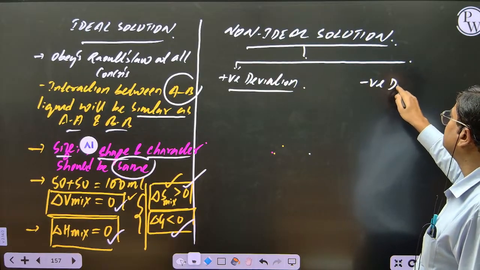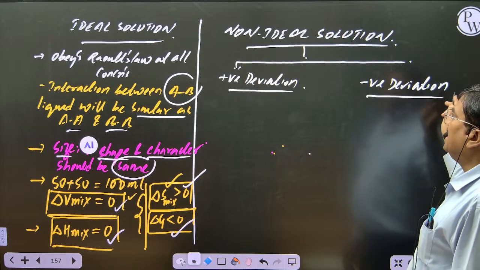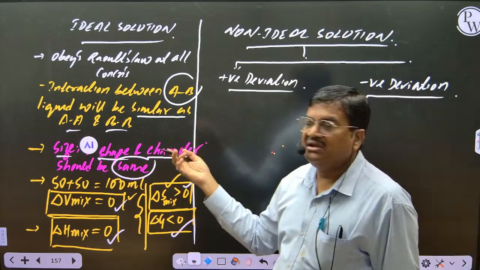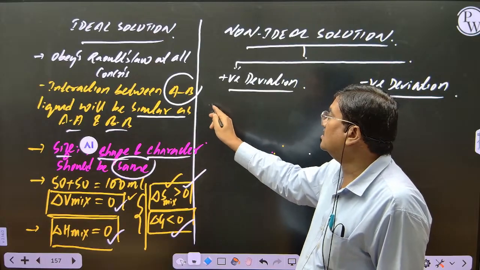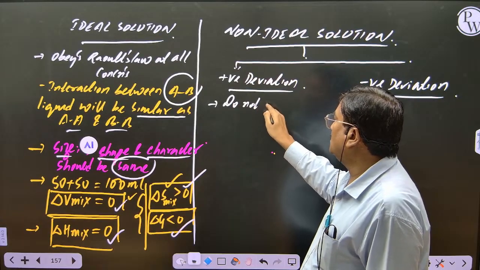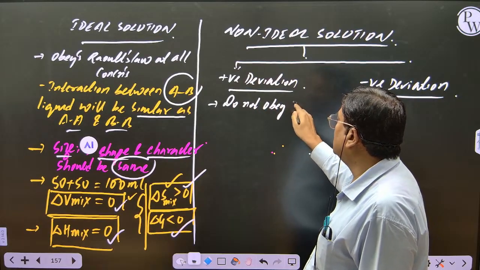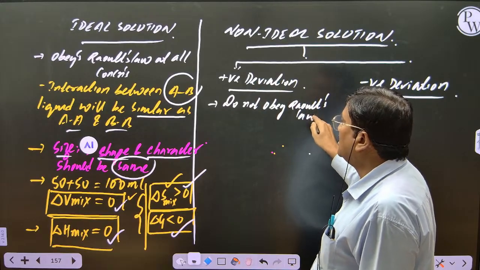So we divide the non-ideal into two categories. When do we call it non-ideal? Does it obey Raoult's law, student? No, it does not obey Raoult's law. That means it deviates from Raoult's law. Following?